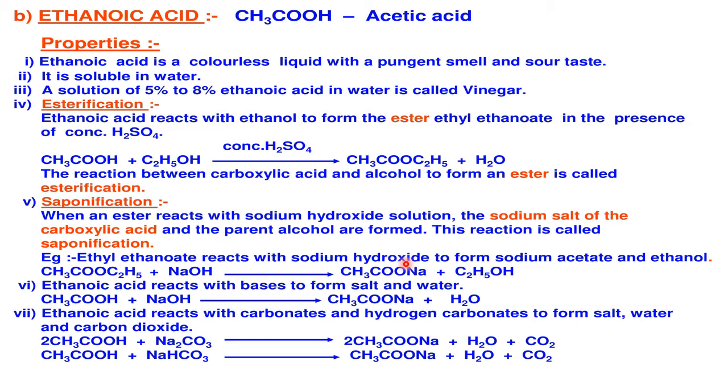Okay, simple definition. Now, acid with base. This is a very famous reaction. Acid plus base gives what? Salt and water. This is salt and water, sodium acetate and water. And this vinegar or ethanoic acid also reacts with what? Carbonates and the bicarbonates, because all acids react with carbonates and the bicarbonates to give carbon dioxide.